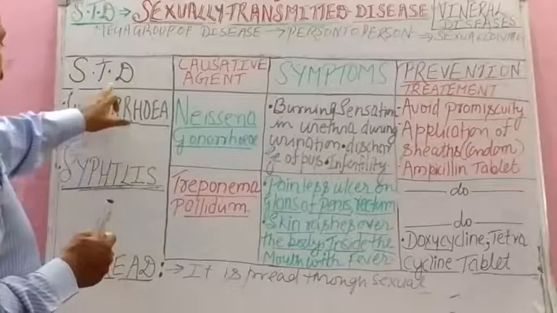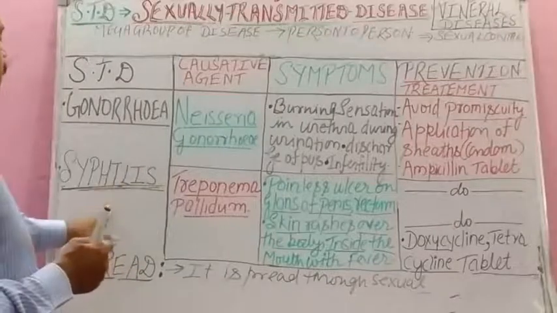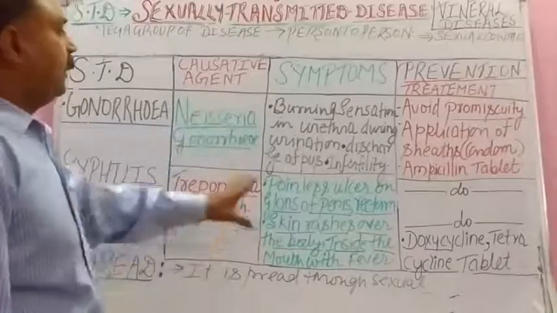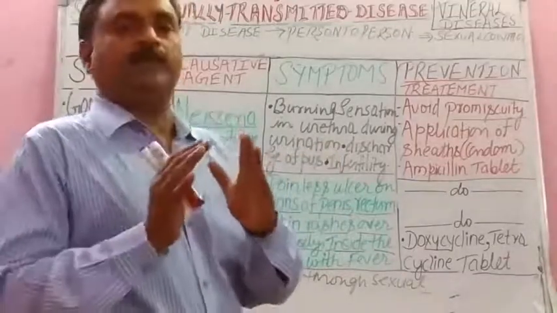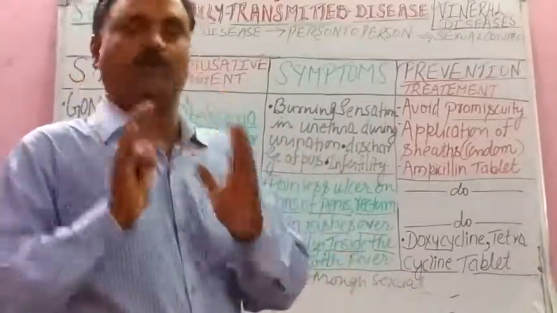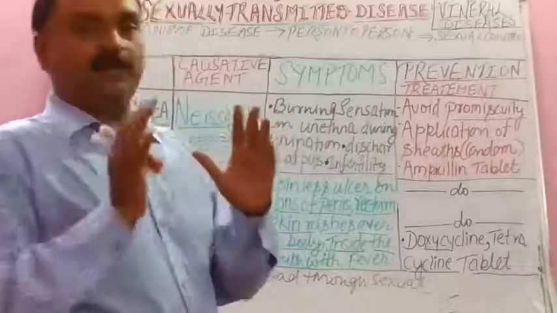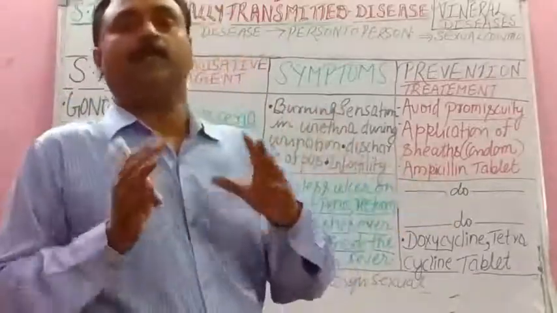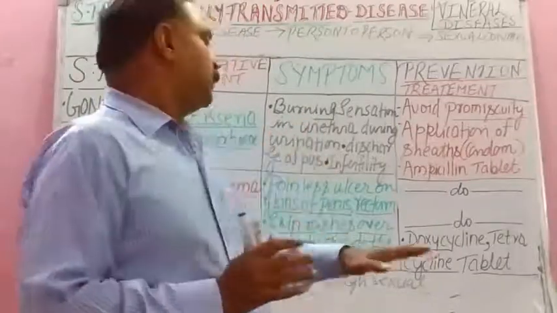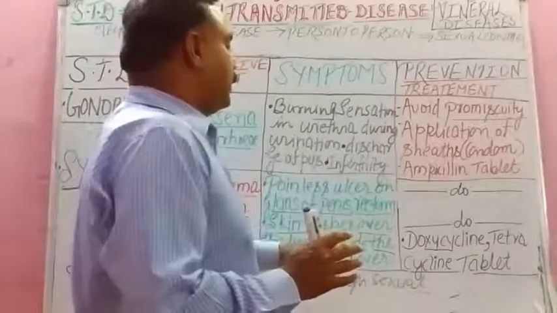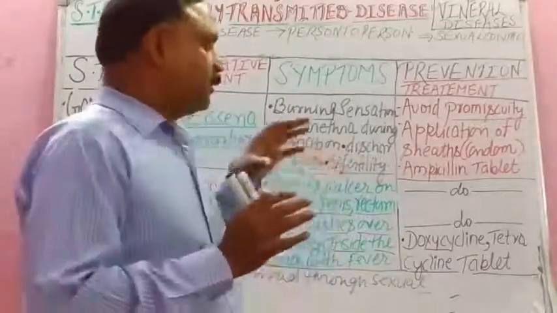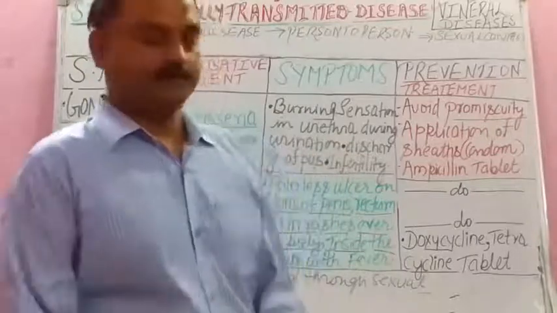When you write from your assignment in the fair copy, you have to make a column like this. First column is for STD, name of the diseases, venereal diseases. Then the second column, causative agent. Then from your text matter, you select any 2 to 3 symptoms which is easy for you to learn. There are 8 to 10 symptoms and modes of prevention and treatment, but you can select any 2 to 3 which is easy for you to learn, but try to add in the third point the medicines or antibiotic if it is prescribed.